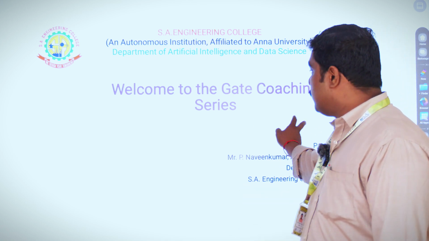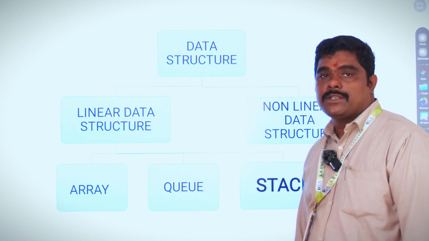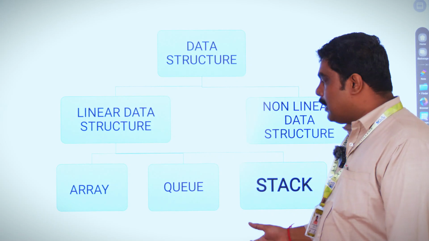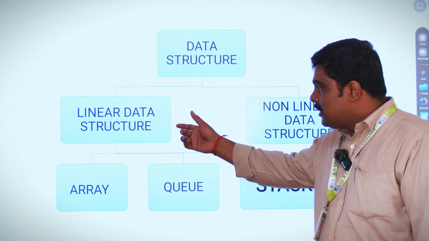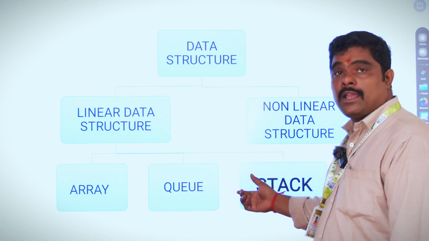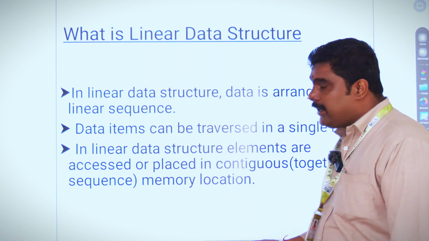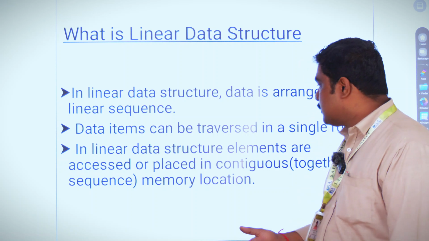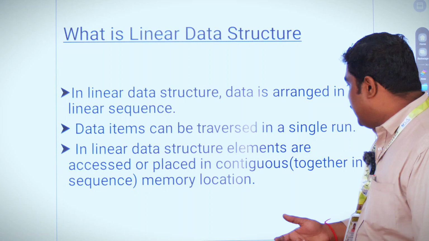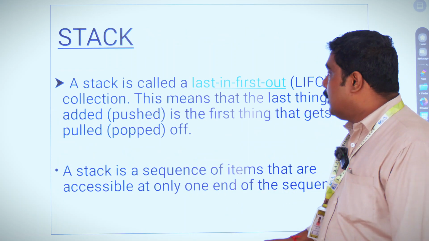We are going to see about data structures. Data structures have two types: the first one is linear data structure and the next one is non-linear data structure. First, we will see linear data structures: arrays, queues and stack. A linear data structure is nothing but data arranged in a linear sequence. Data items can be traversed in a single run. The elements are assigned together in a sequence of memory locations.